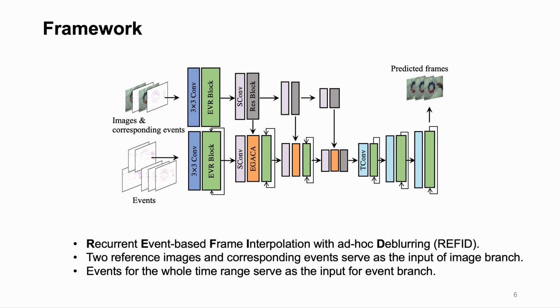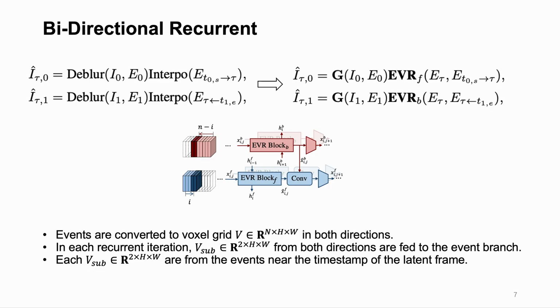The proposed ReFID is shown here. Two reference images and corresponding events serve as the input of the image branch. Events for the whole time range serve as the input for the event branch. Given the two reference frames and the corresponding events, we can get the target frame from both forward and backward directions. Abstracting from the equation, we design bidirectional event recurrent blocks. For a target frame, both the information in the past and the information in the future are utilized.